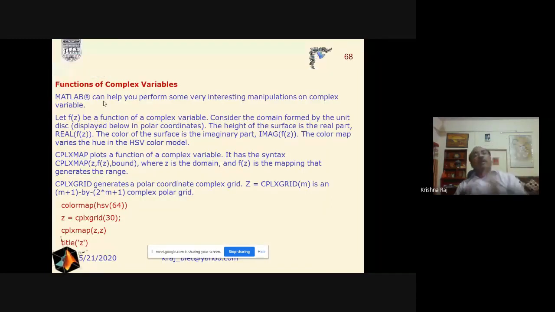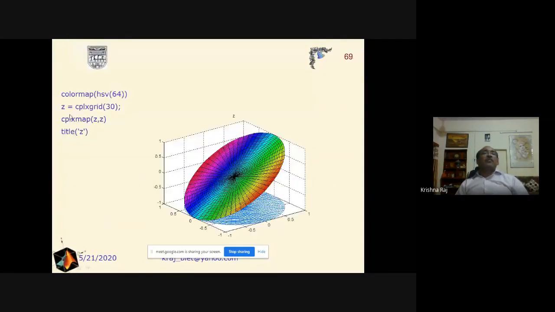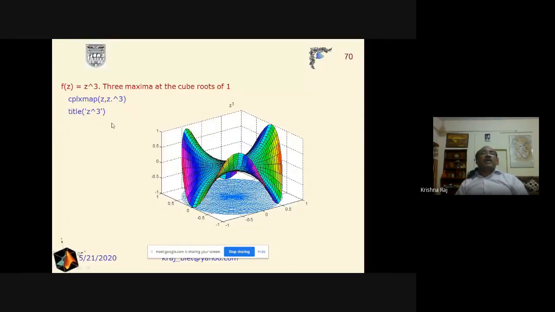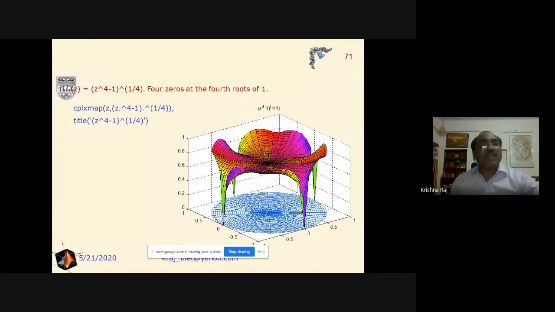We have also discussed some special signals, like using the colormap command. For example, if we describe Z by this one and use the colormap and the complex grid here, then if we write this type of command, we will get the signal, and for that we are using the colormap and complex grid command. Similarly, we have described a function Z to the power 3, and again using the complex map command, we will get this type of return. And now we can see what is happening here.